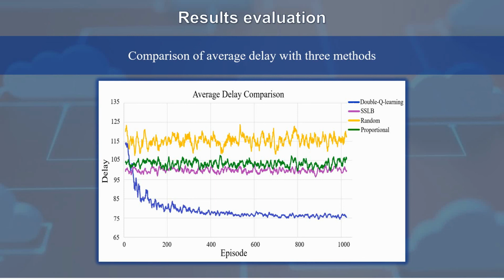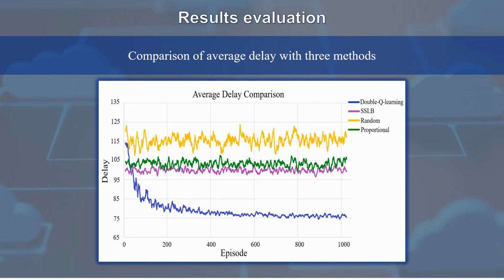In the SSLB method, after a fog node is overloaded, it compares the capacity of the other neighbor nodes and sends the task to the node that has at least 30% of its capacity available and has the highest capacity. In the following, we see the results of comparing these four methods.